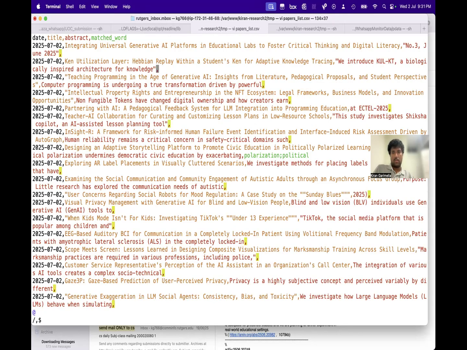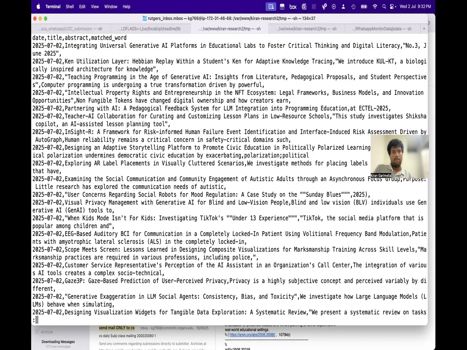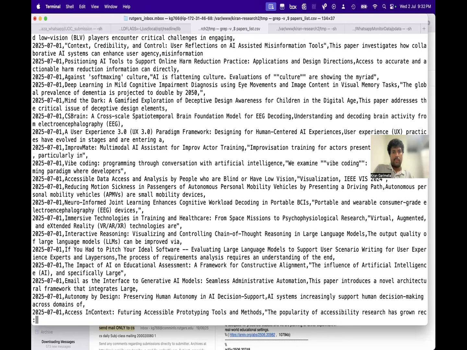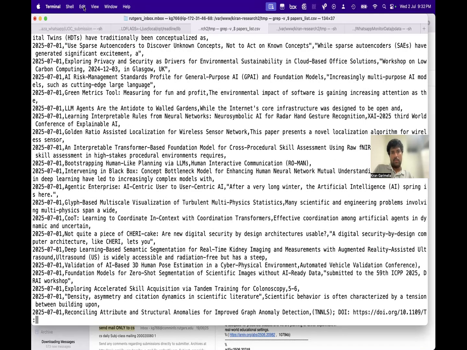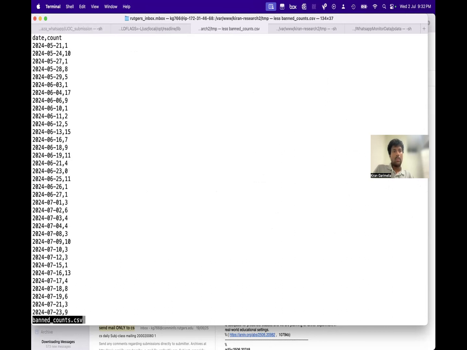Why is this not? Yeah, this is what we want. Okay, apparently, let's actually check ban counts. Yeah, this is probably much more realistic, and obviously, this is only data from the last 1 year or so.